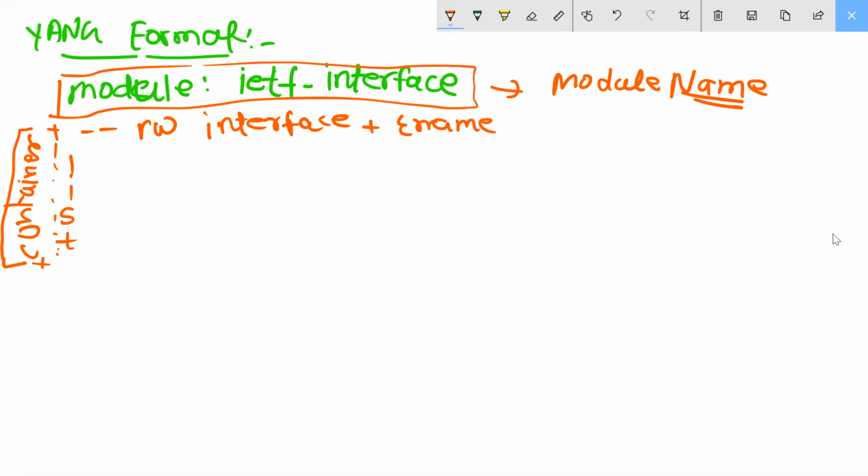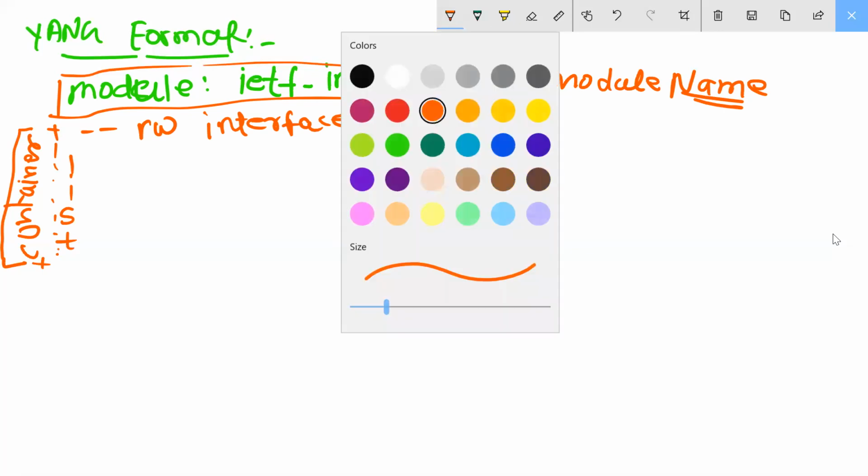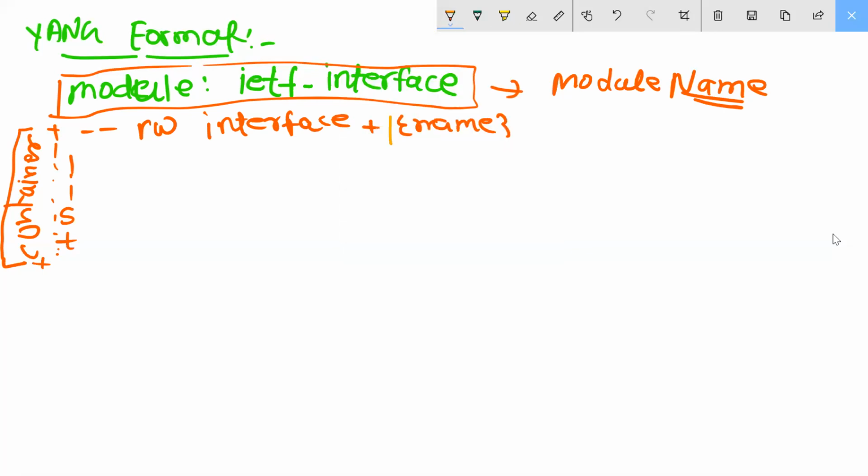This name, under the bracket I told you, will be a key value. This is the model name, this is the key value.